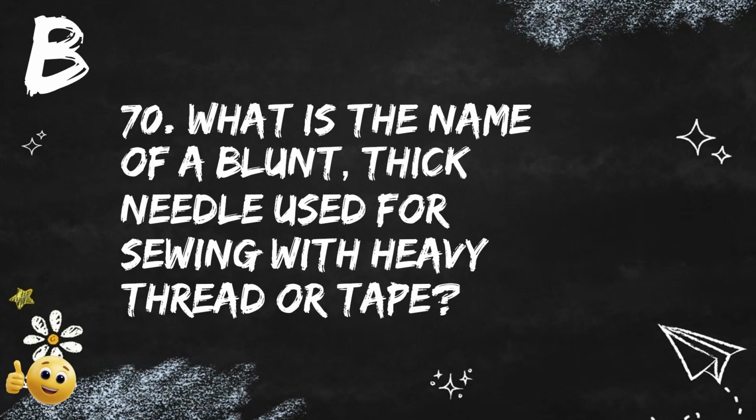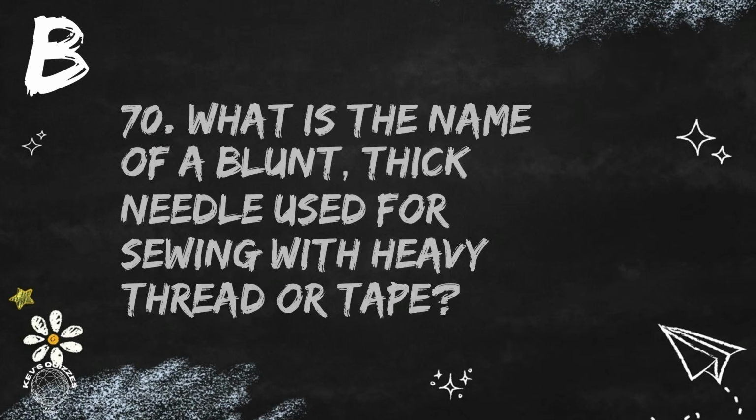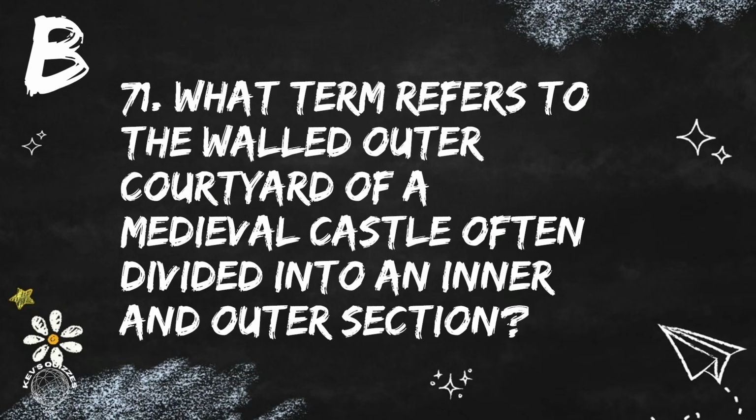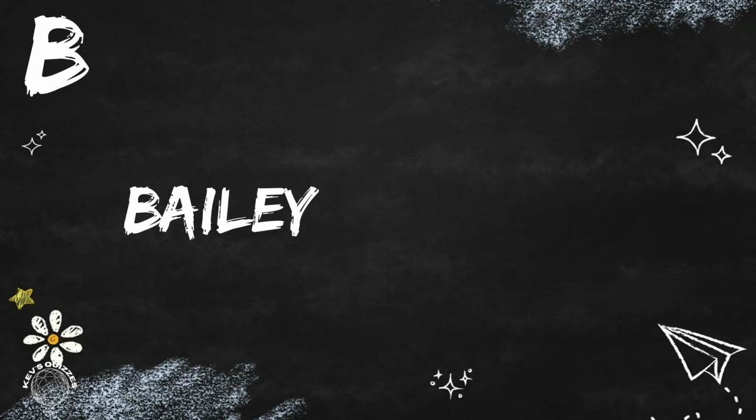This is question 70. What is the name of a blunt, thick needle used for sewing with heavy thread or tape? It's called a bodkin. Question 71. What term refers to the walled outer courtyard of a medieval castle, often divided into an inner and outer section? This is called a bailey.